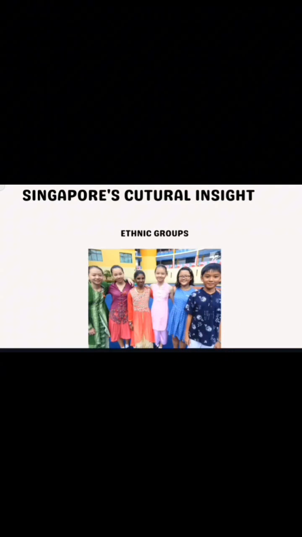For Singapore cultural harmony, Singapore is known for its emphasis on racial and religious harmony. The government actively promotes multiculturalism and tolerance through policy and initiatives. Public holidays and festivals reflect the diverse cultural makeup of Singapore, including Chinese New Year, Hari Raya Puasa, Deepavali, and Christmas. The official languages of Singapore are English, Mandarin Chinese, Malay, and Tamil.